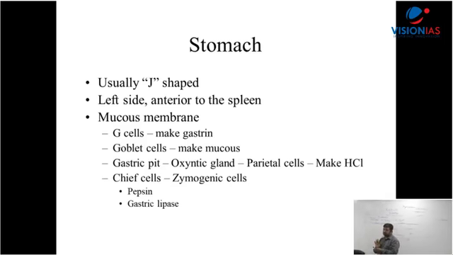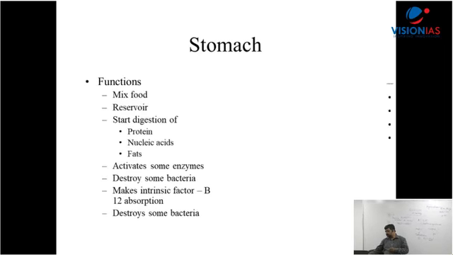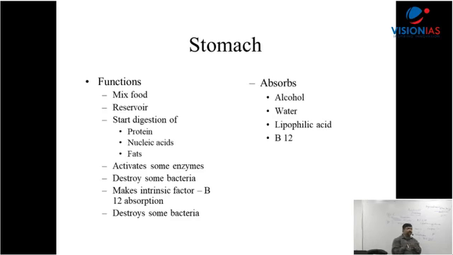Okay, pepsin and pepsinogen, this comes into that. So you have to remember that factual part. Now what comes here, stomach. These are the functions. I will give you a very important understanding here. One is that it starts digestion of protein. Example, what to remember: it eats protein, nucleic acid and fats. Carbohydrate starts from the mouth, amylase, it goes into that, and it activates some enzyme called gastrin. Gastrin, I have mentioned, can have some kind of hormonal reaction also. They can activate other enzyme like pepsinogen to pepsin. Right, that part comes.